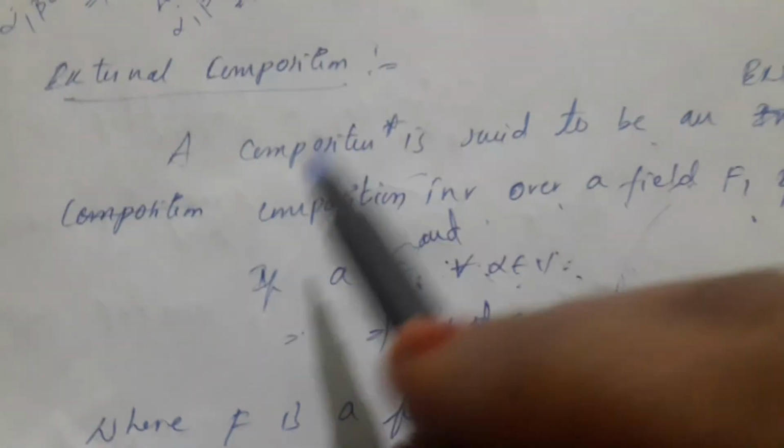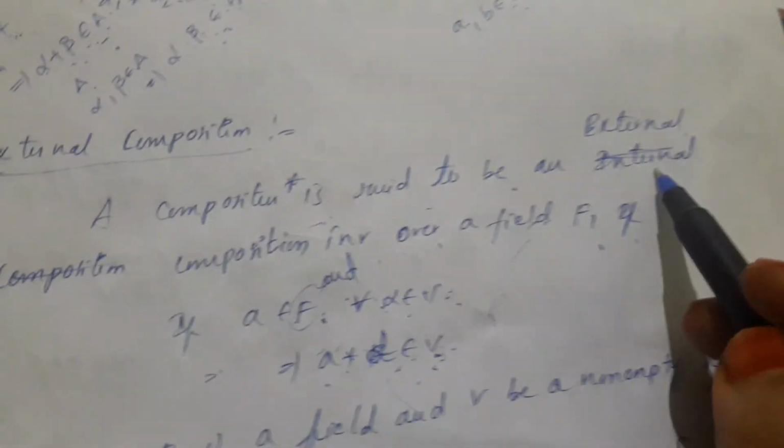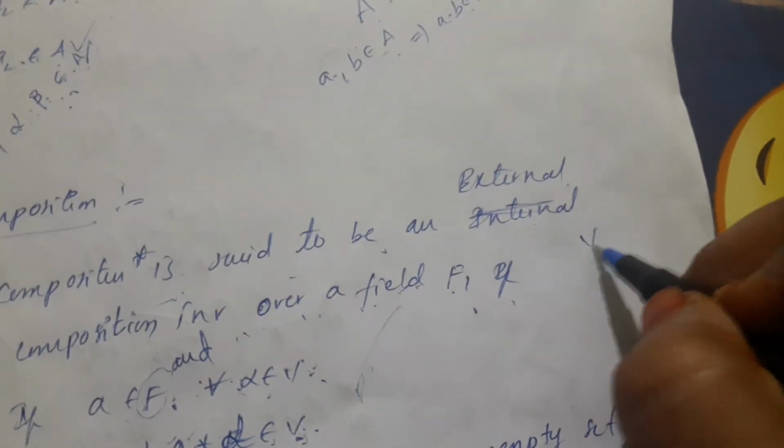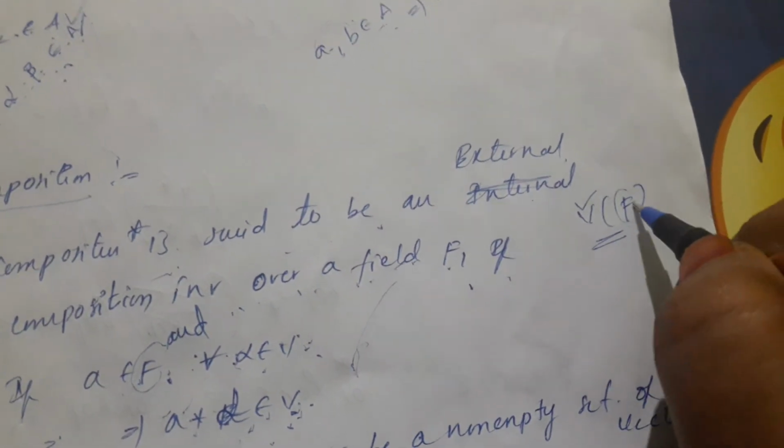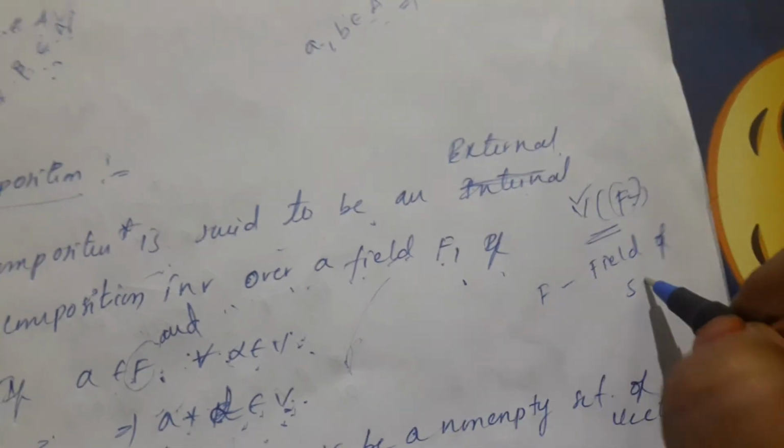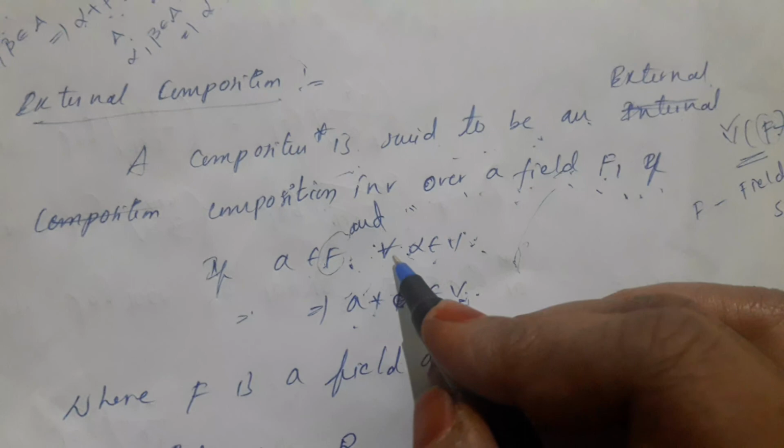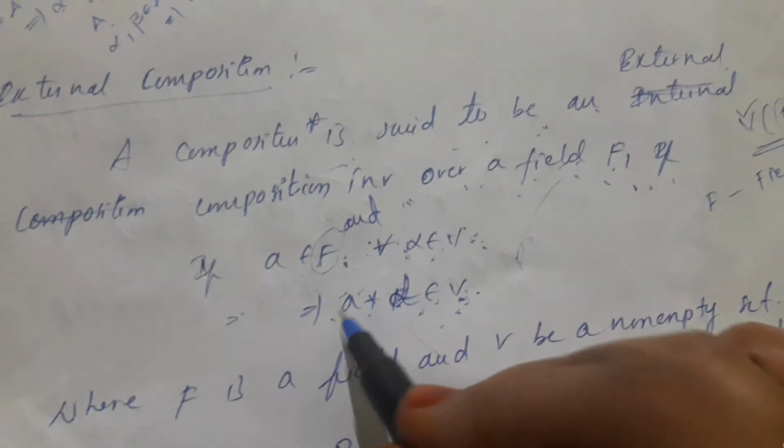Next one is external composition. What is an external composition? A composition star is said to be an external composition in V over a field F. V over a field F means V is a vector space over a field F. F is the field of scalars here. A composition star is said to be an external composition in V over a field F if a belongs to F and alpha belongs to V implies a star alpha belongs to V. That is the external composition.